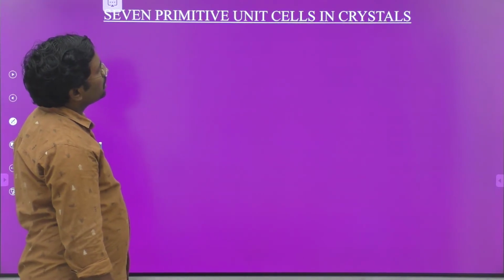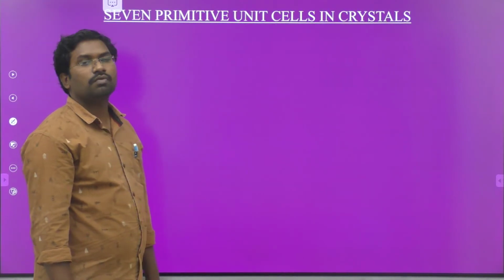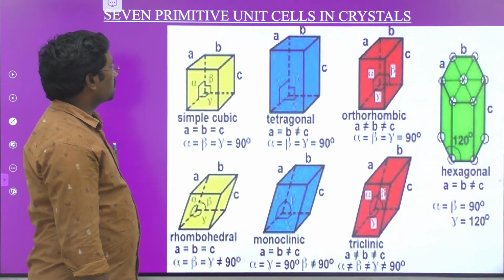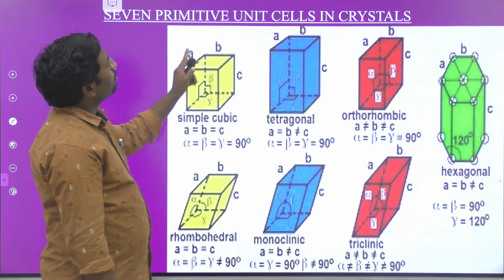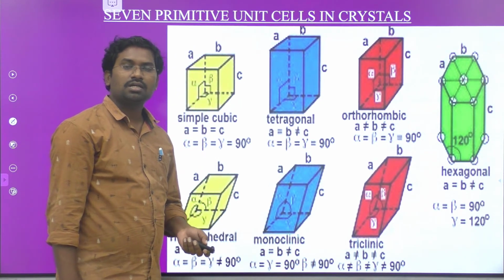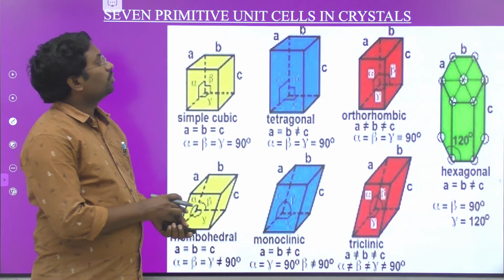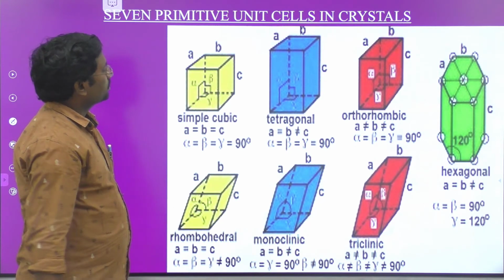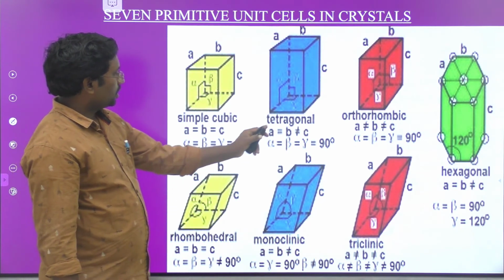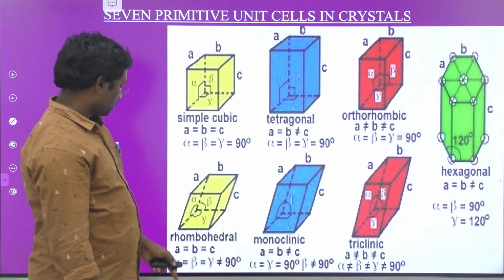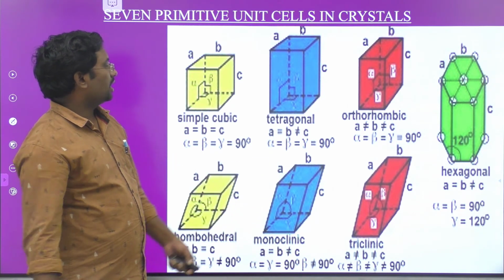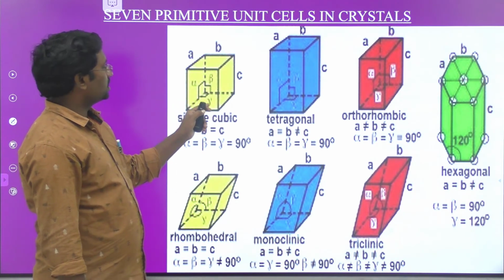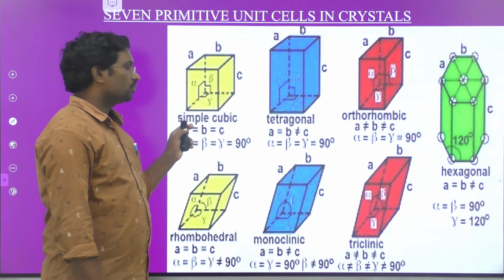There are 7 types of primitive unit cells in crystals. These are all the 7 types of primitive unit cells in the crystal lattice: simple cubic, tetragonal, orthorhombic, rhombohedral, monoclinic, triclinic, and hexagonal. This is their images and the relations between them. You know that very well.